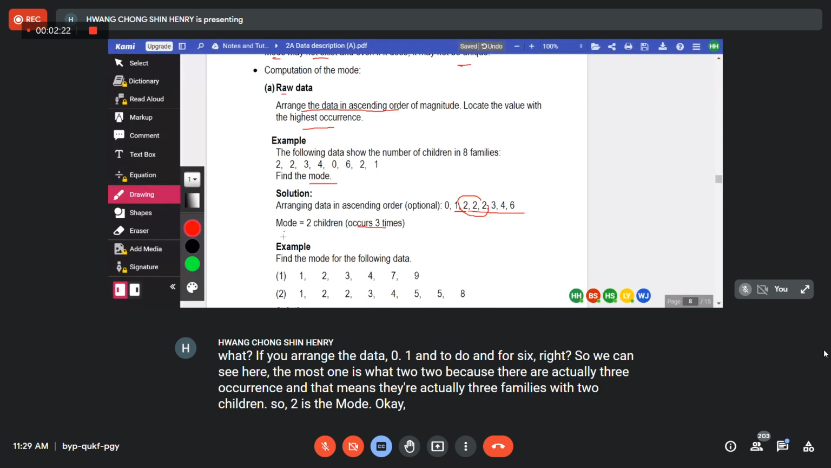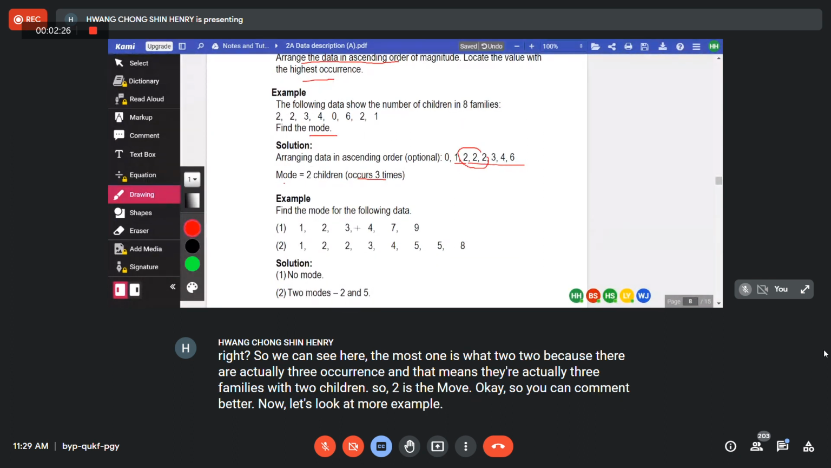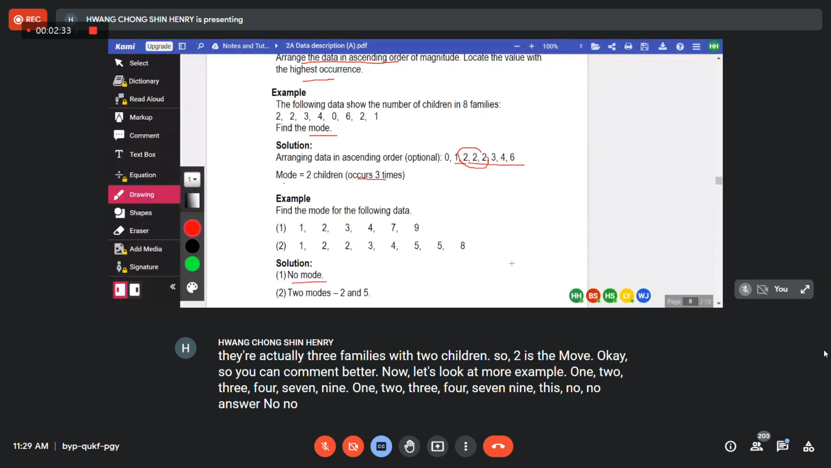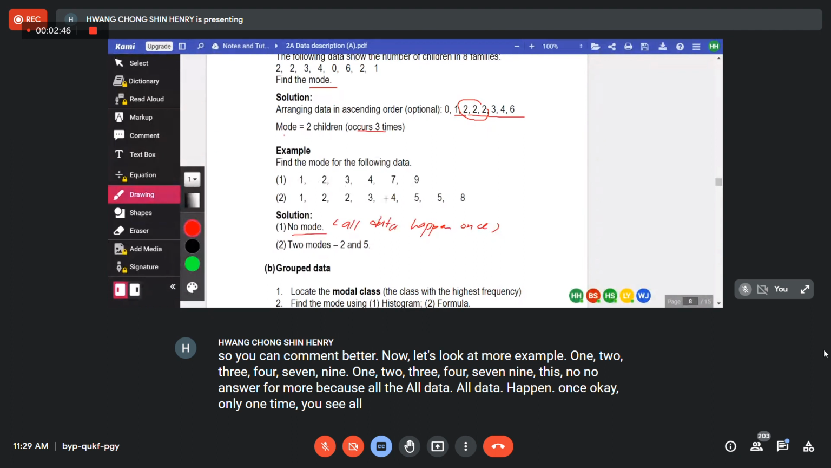Okay, so you can comment on that. Now let's look at more examples. 1, 2, 3, 4, 7, 9. There's no answer for mode because all the data happen only once. You see, all only appear one time.